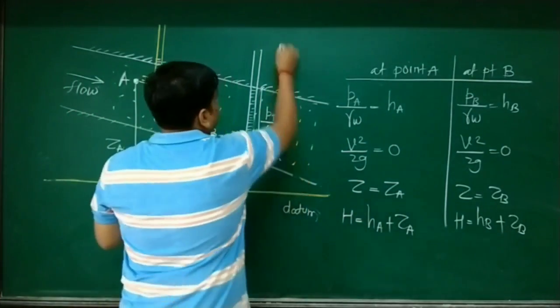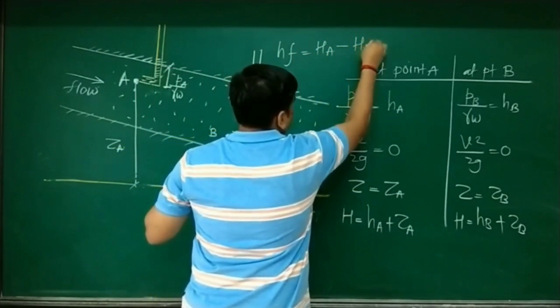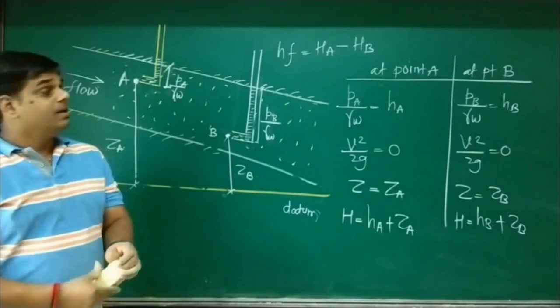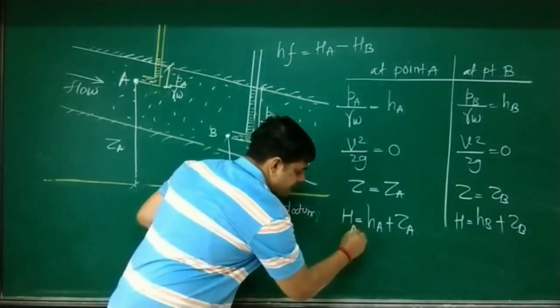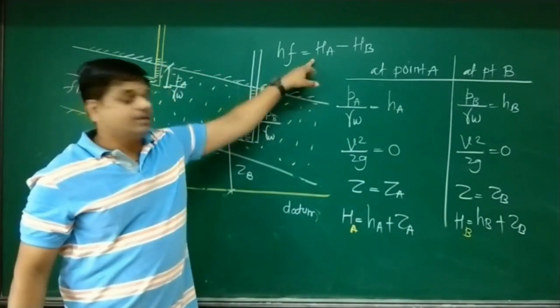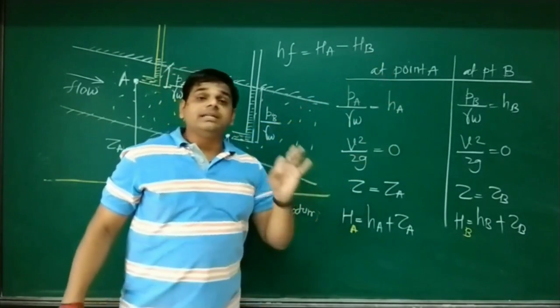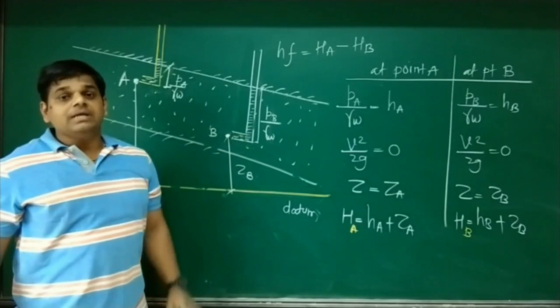Now let's calculate the head loss. Head loss is equal to head 1 minus head 2, so head at A minus head at B. When we replace the value of H_A here and replace the value of H_B here, the answer for head loss never becomes 0.